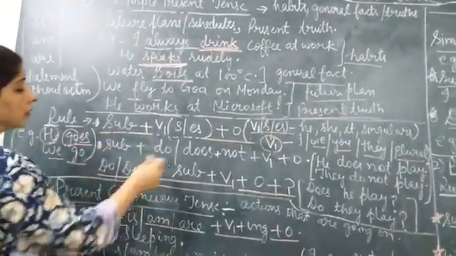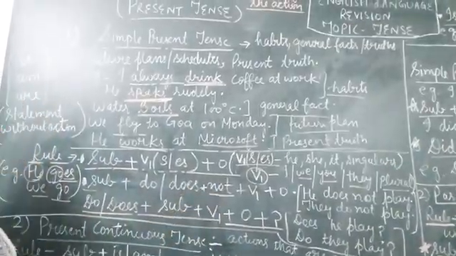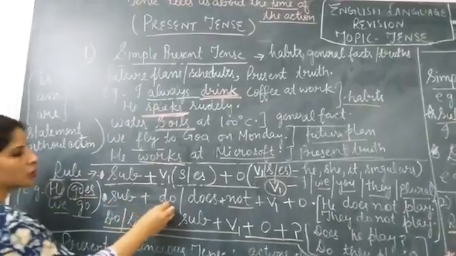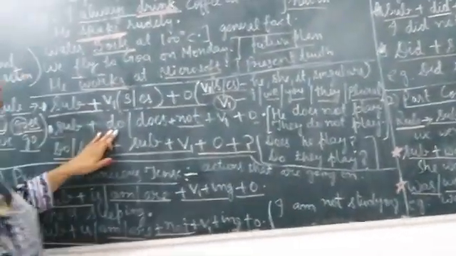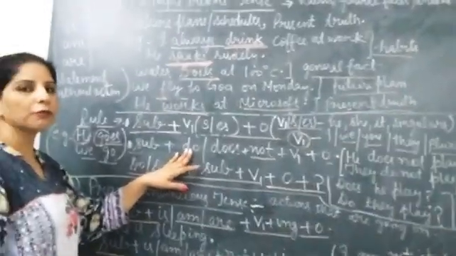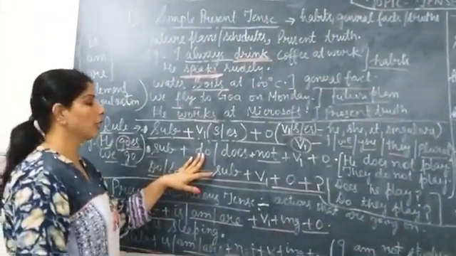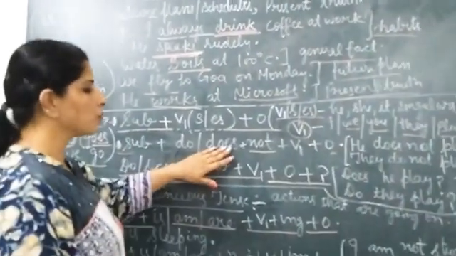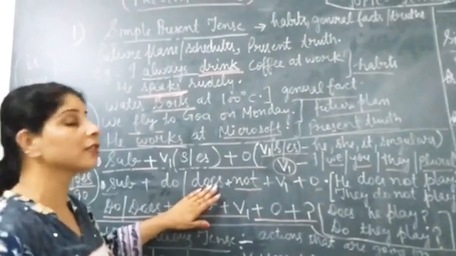Then in negative sentence, what is the rule? Negative sentences: subject plus do or does plus not plus verb first form plus object. Now where do we use do and where do we use does? Do is used with first person, second person and all the plurals. Okay. I, we, you, they and plurals. And does we use with all the singulars or third person, he, she, it and singulars.